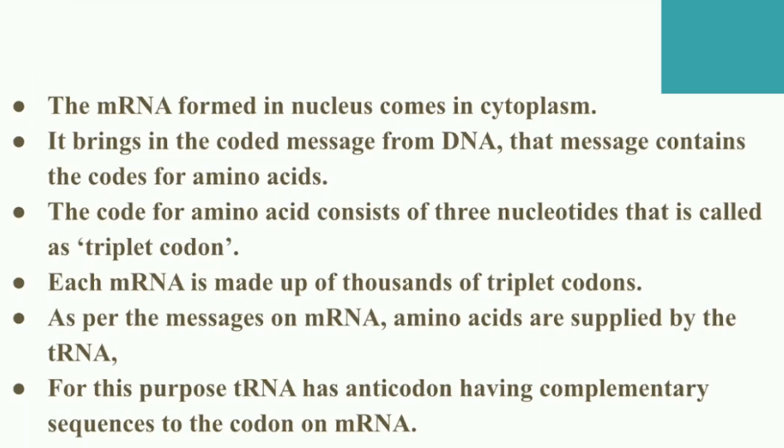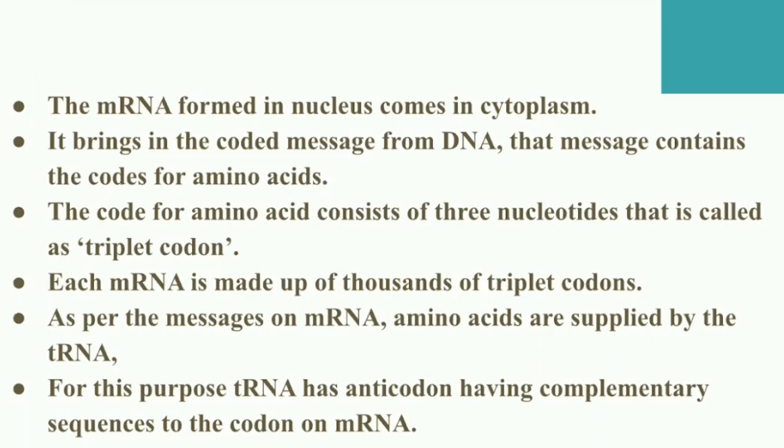A triplet codon is a code that consists of 3 nucleotides. So each mRNA is made up of thousands of triplet codons. One mRNA is going to be synthesized by transcription. Suppose one mRNA is synthesized from the DNA, then that one mRNA has multiple triplet codons.